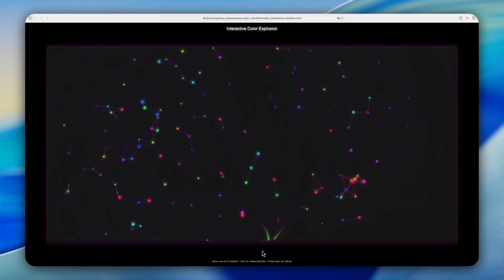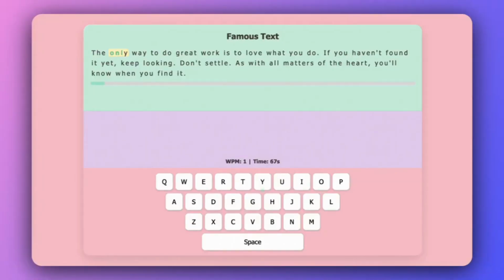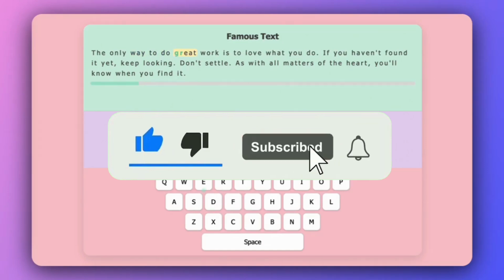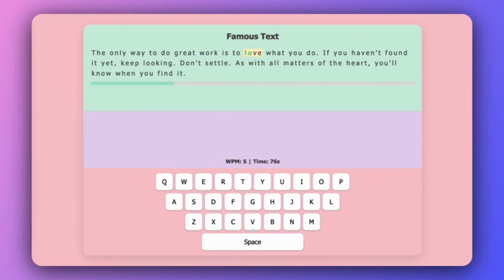Not only that, it was also able to generate an entire words-per-minute typing test, with words to type, and it counts that up. And look at the UI, it's very clean and refreshing. But not only that, it's even able to make games.